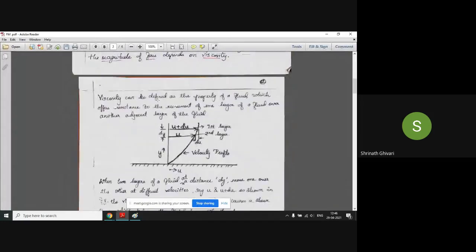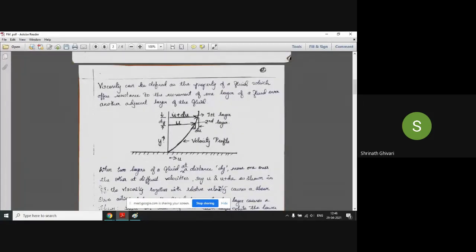Okay, so this is the point. This is the fluid layer, the first layer, which is moving, and at this point it is in contact with the fixed plate. So at this point the velocity will be 0, and as we go on increasing, gradually the velocity will also go on increasing.